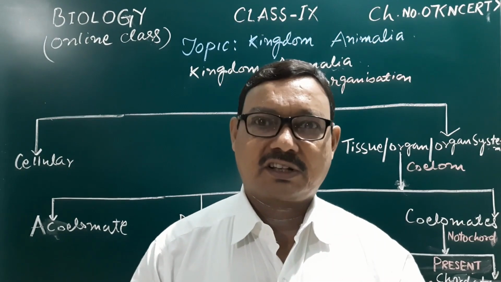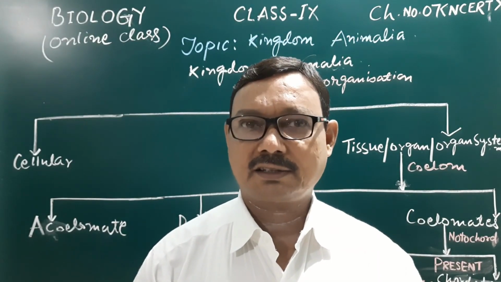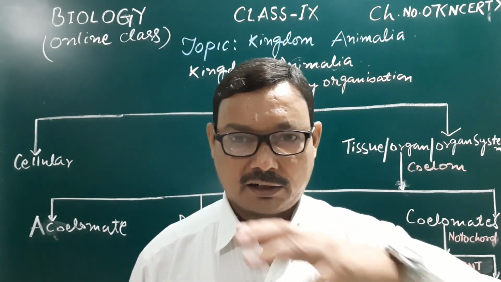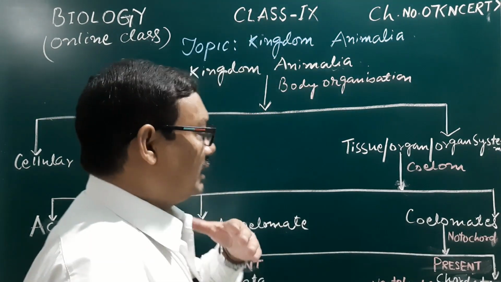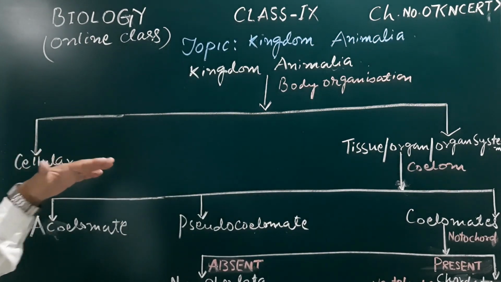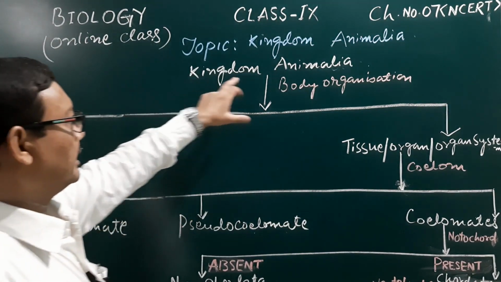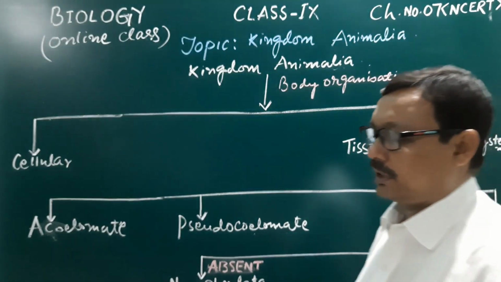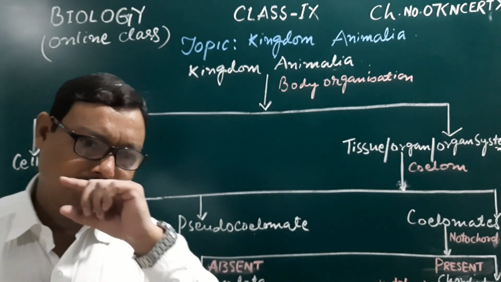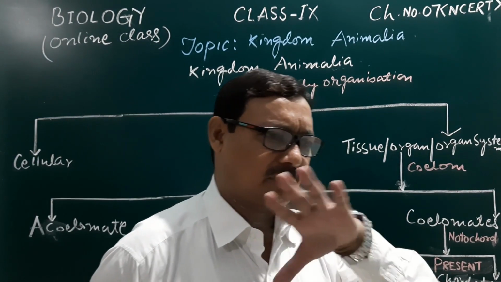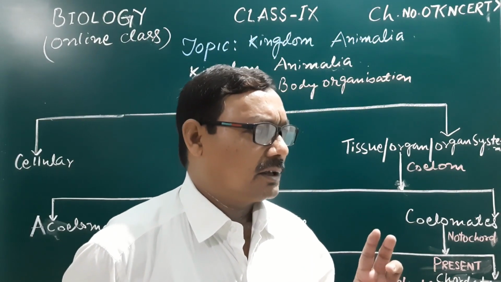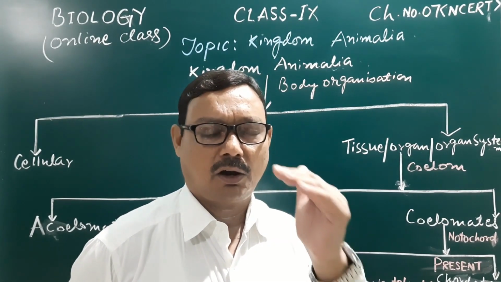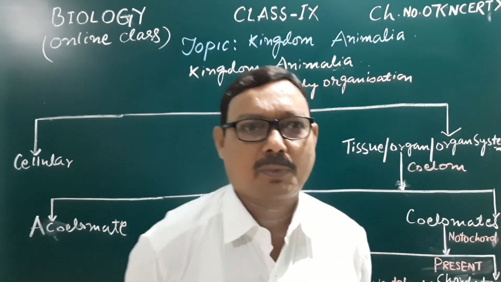A lot of discussion took place in the last class regarding the basis of classification of the kingdom Animalia. What are these bases of classification? Number one, summarizing the last class, we have taken into consideration the grades of organization.